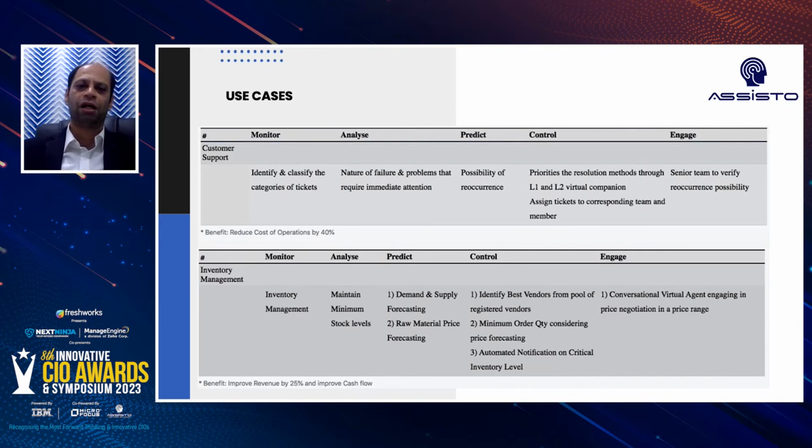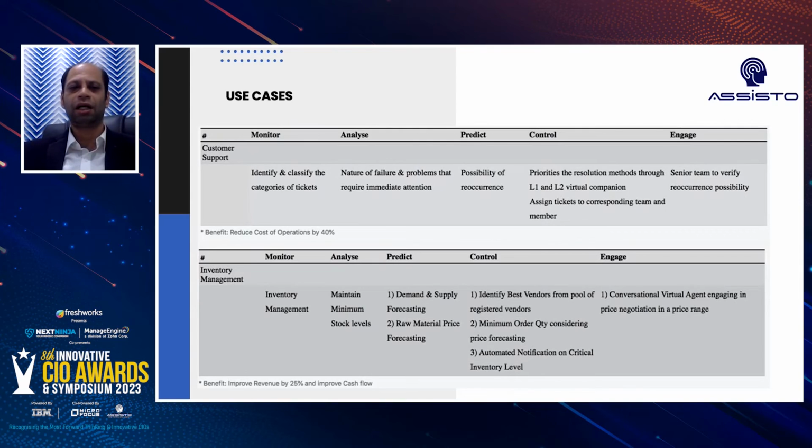At the same time, if you expect that certain things might have higher issues being reported in a particular time duration, you can always complement your L1, L2 resources through a virtual agent assisting them in these interactions. If it is a live conversation, or an automatic conversation, obviously the conversational AI can very well engage the users. Now, the benefit of this is it reduces the cost of operation dramatically, up to even 40%. Depending upon use case to use case, the results can be achieved.